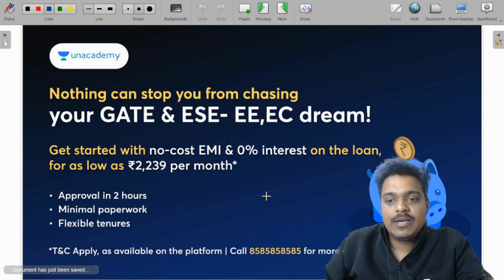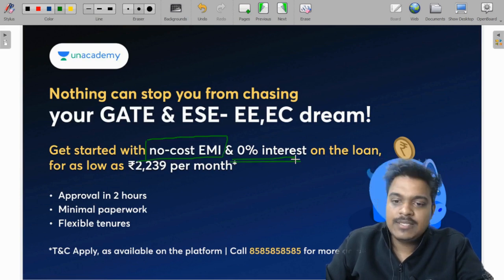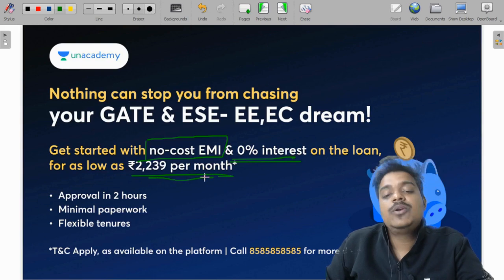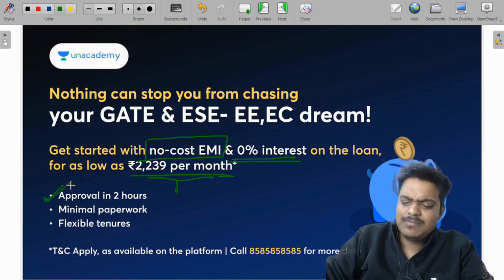And if you think this amount is quite huge, you can opt for no cost EMI or 0% interest loan, so that you don't have to pay at once. You can start with as low as 22,239 rupees per month, which is even less than the school fees of a lot of schools. You can get the approval in 2 hours, with minimal paperwork. So this is not a very challenging thing.